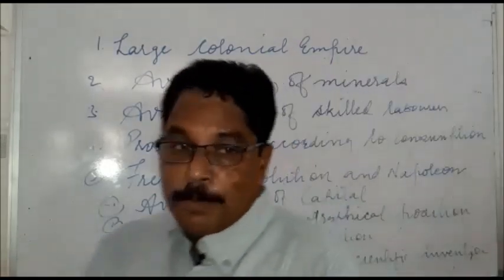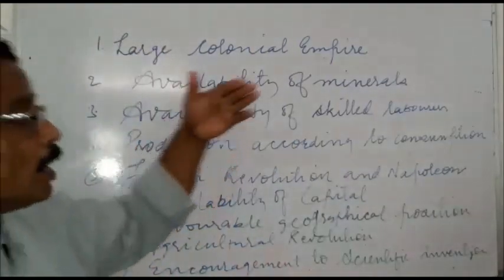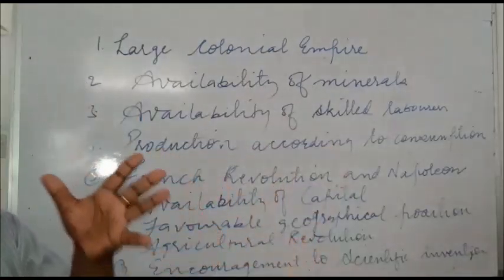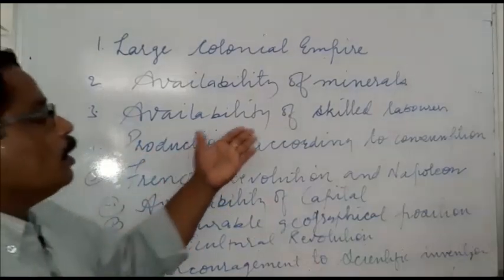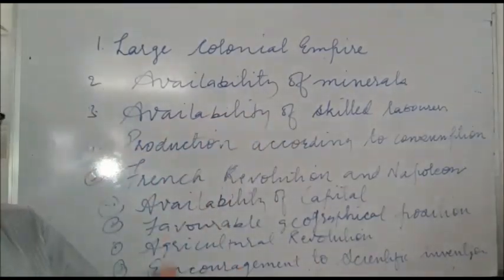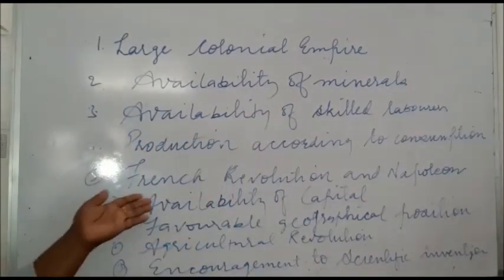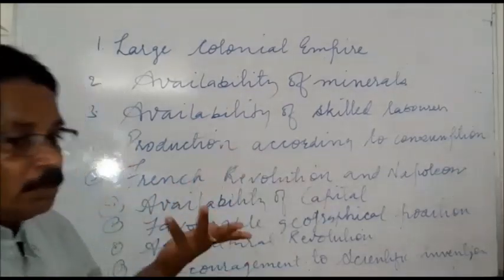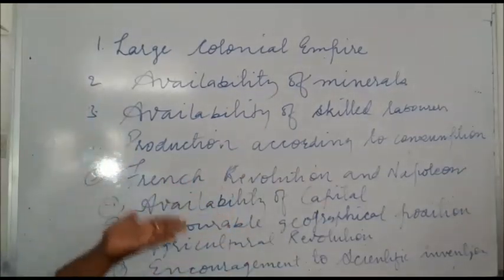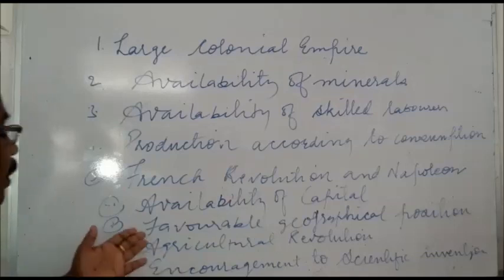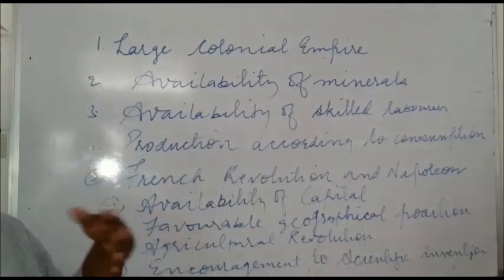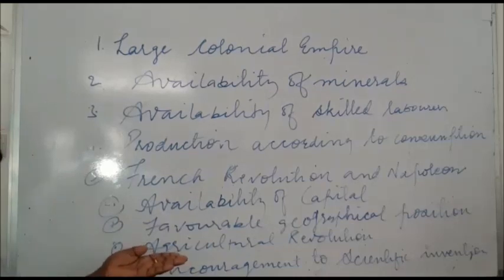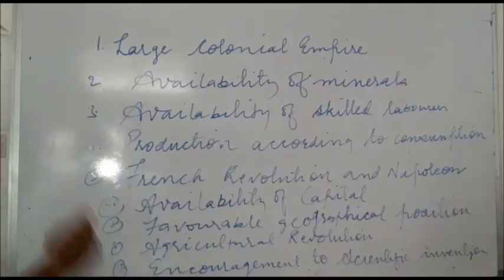Next, production according to consumption, because the industrialists and capitalists understood the needs of the people. Next, the French Revolution and Napoleon indirectly helped. Next, the availability of capital, because industries always needed huge capital. Next, the favorable geographical position.